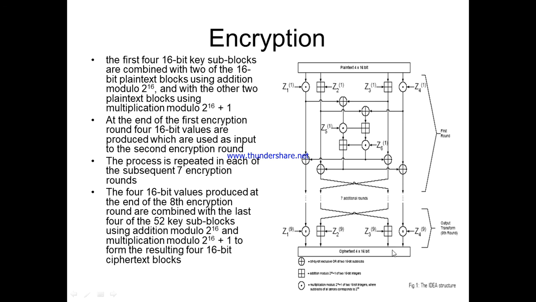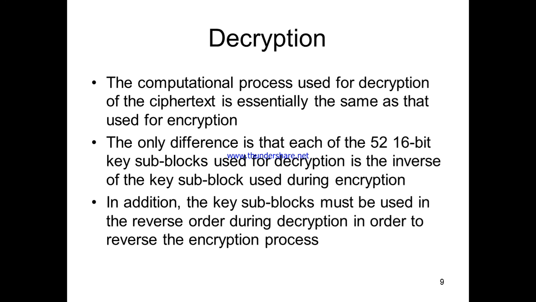8 rounds plus 1 output transformation, totally 9 rounds. When you go for the DES algorithm, it is 16 rounds, but still it is cracked, as it is using only a 56-bit key. But coming to the IDEA algorithm, it is using a 128-bit key, and that is expanded up to 52 sub-key blocks, and each sub-key is of 16 bits. Right? So like this, it is going to improve the strength of the encryption.